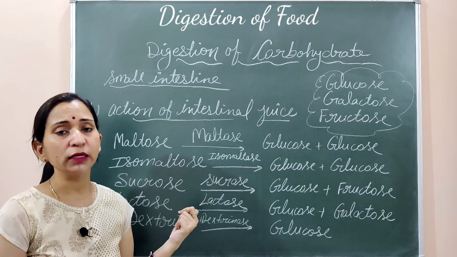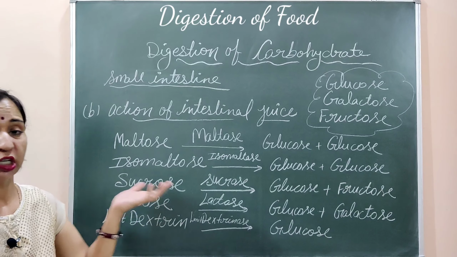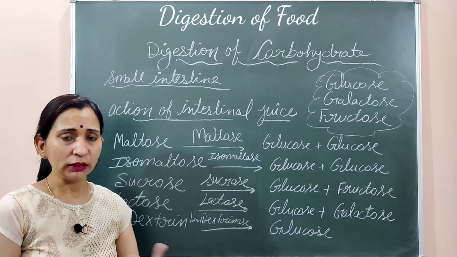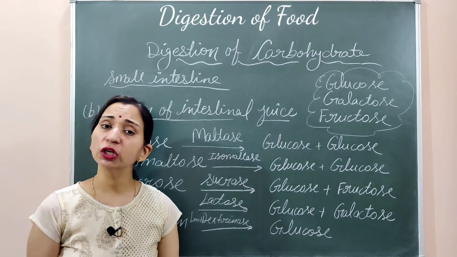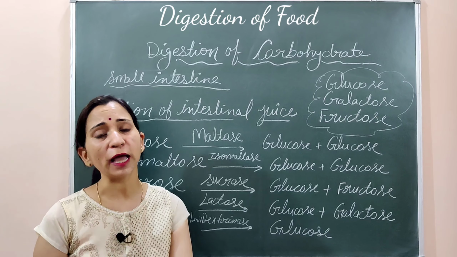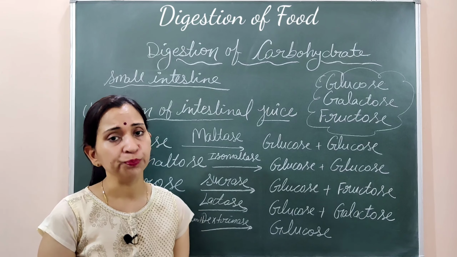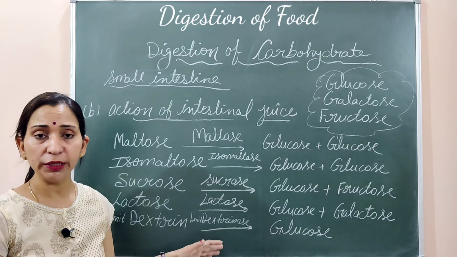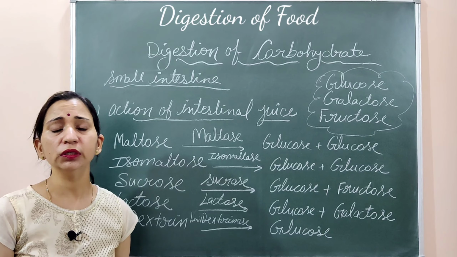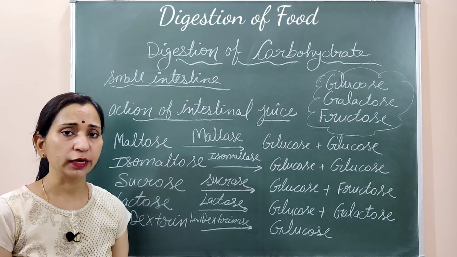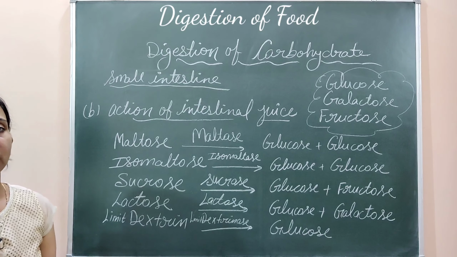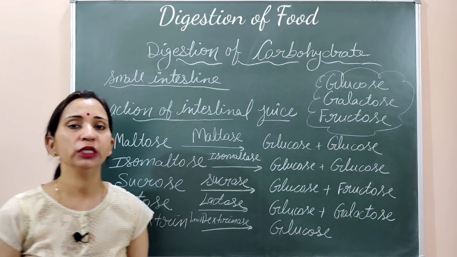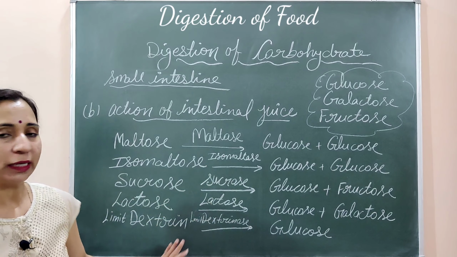In the small intestine, the action of pancreatic juice, which contains pancreatic amylase, also does carbohydrate digestion. And the pancreatic amylase is the enzyme which can work on the cooked as well as uncooked starch. But after that, intestinal juice contains many carbohydrate digesting enzymes which can convert the carbohydrate into monosaccharides, or we can say that carbohydrate digestion, or all kinds of digestion, completes with the help of intestinal juice. So यहाँ पे complete digestion हो गया.